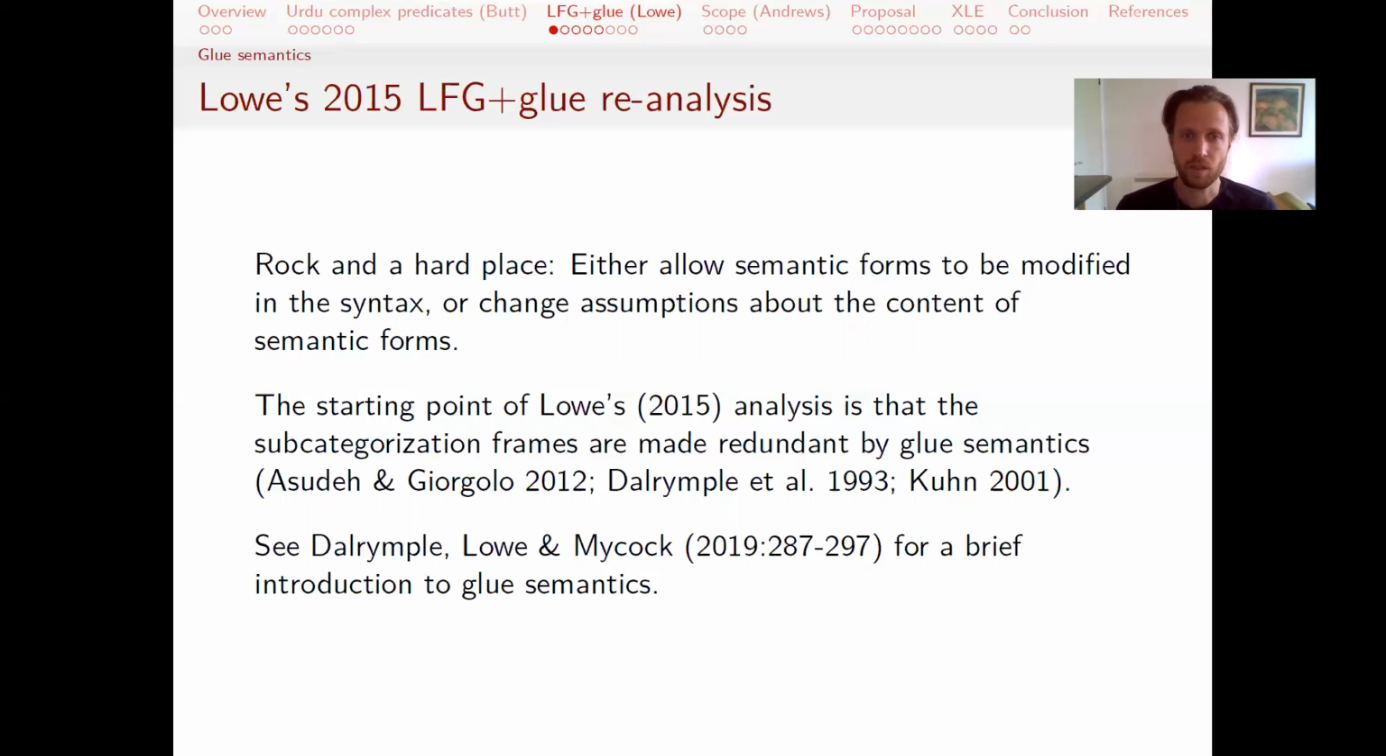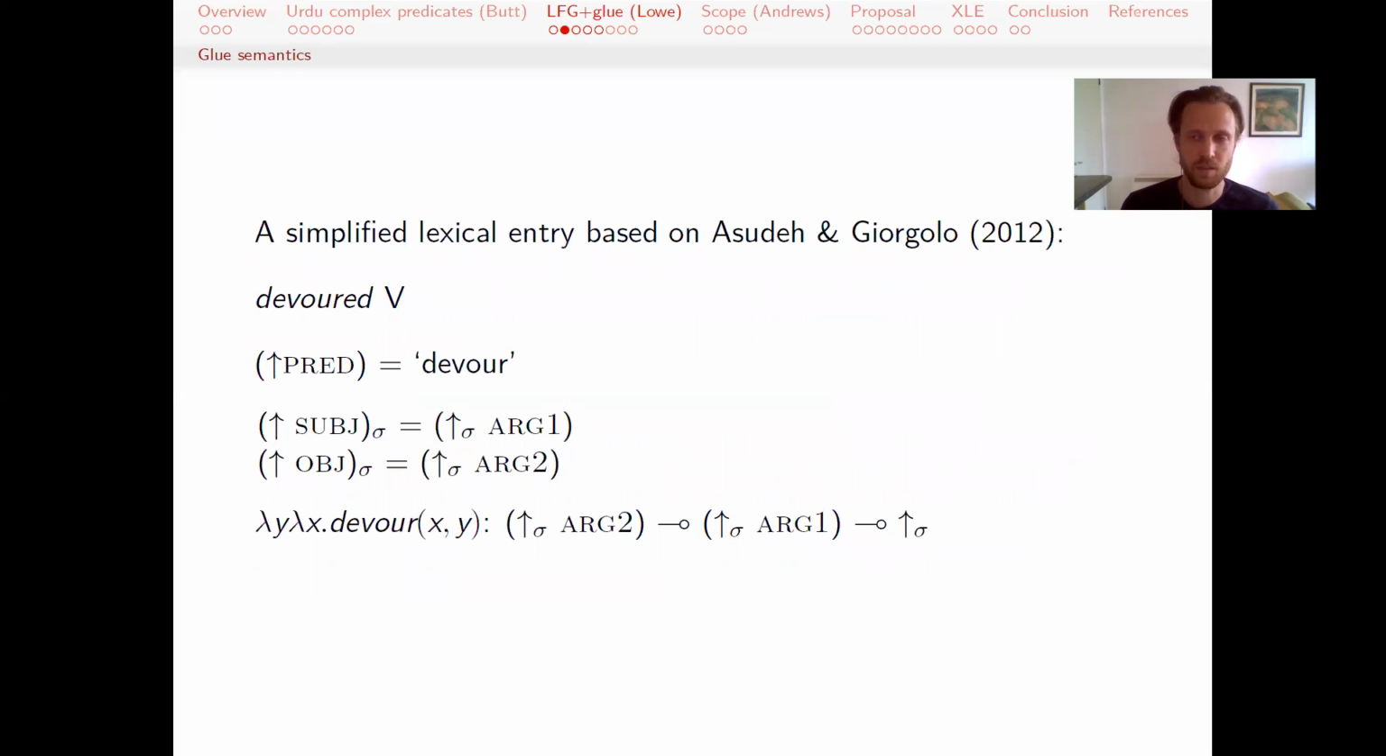So the beginning point is the proposal that part of semantic forms, particularly the subcategorization frames and their role in enforcing completeness and coherence, are made redundant by glue semantics. And this is something that others have brought up in the past and that Lowe is building off of. So this requires at least a brief understanding of glue semantics. So I'll try to just take 2 minutes to go through the basic idea, the intuitions behind glue semantics, in case you're not familiar with that.